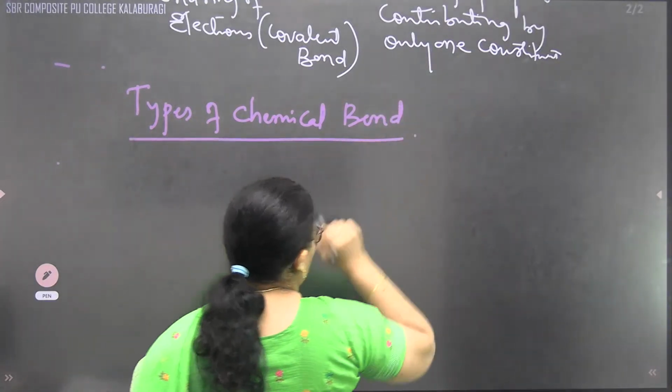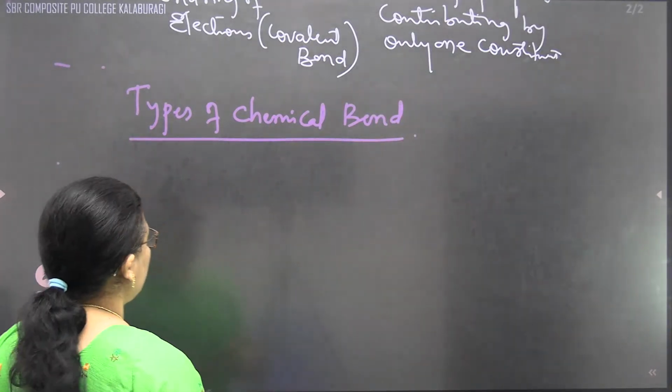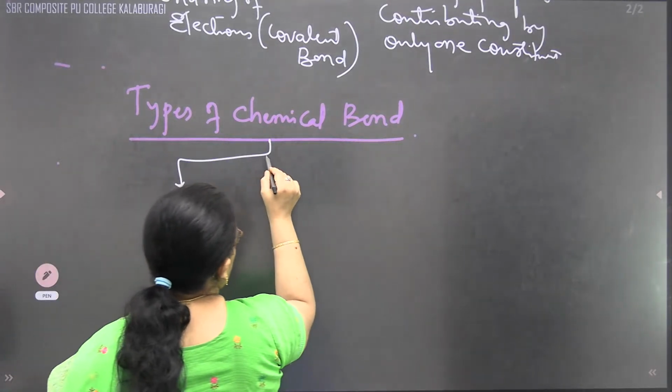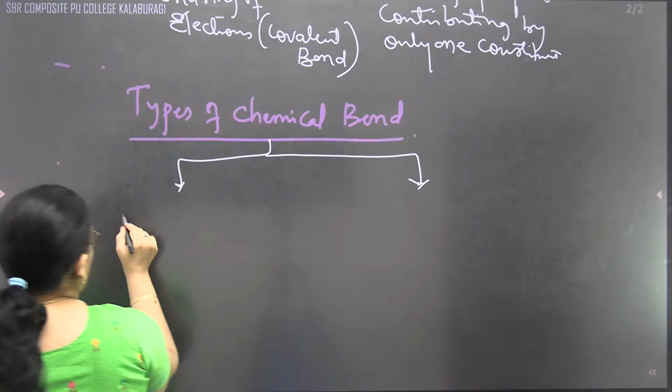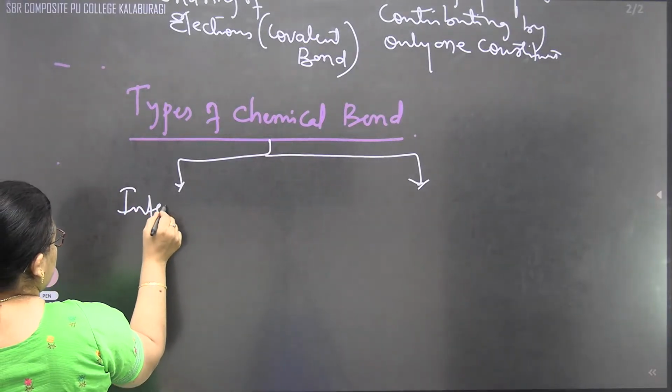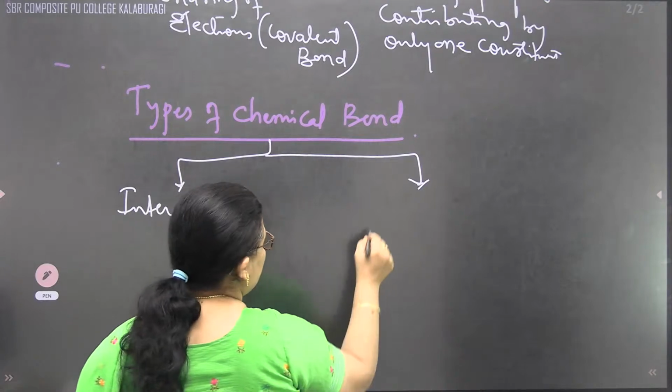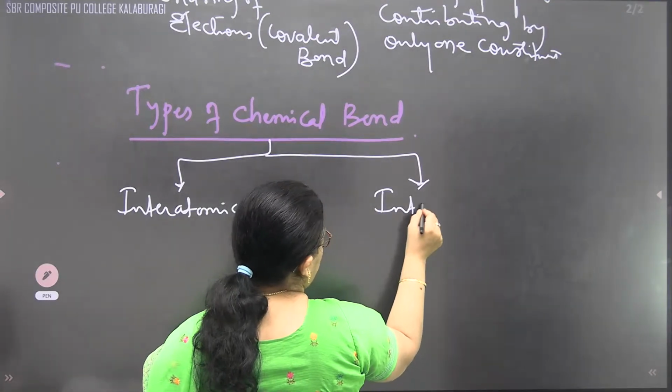Types of chemical bond. This chemical bond is of two types: maybe interatomic, or it may be intermolecular.